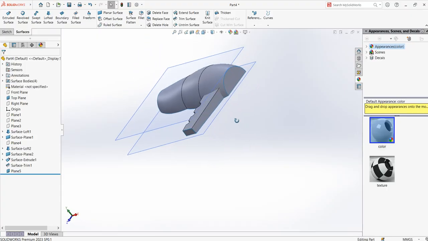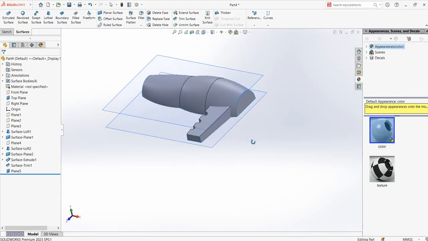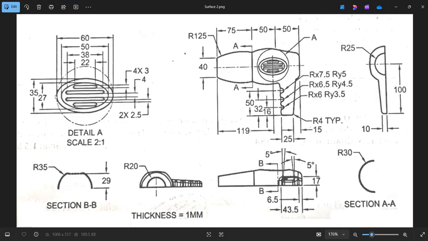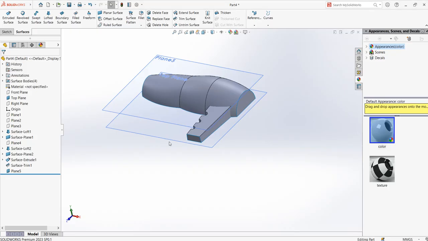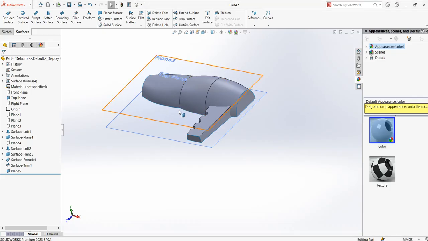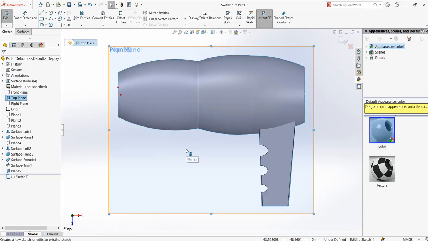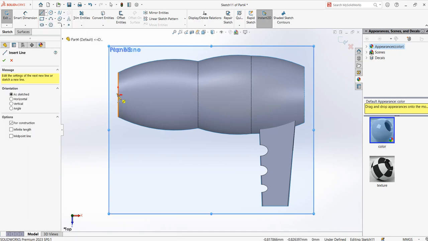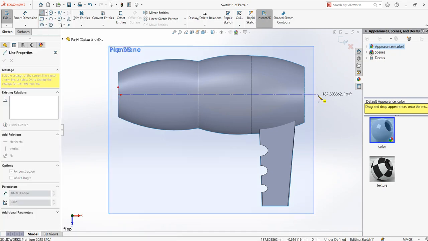Enter. I can see the two planes now. So what I'm going to do, the bigger semi ellipse, I'm going to draw it on the top plane and project it on this surface. And then the smaller ellipse is going to be drawn on this plane, and then we can create the loft. Okay, starting from this plane, like new sketch, and make a center line so that you are exactly drawing on the middle.